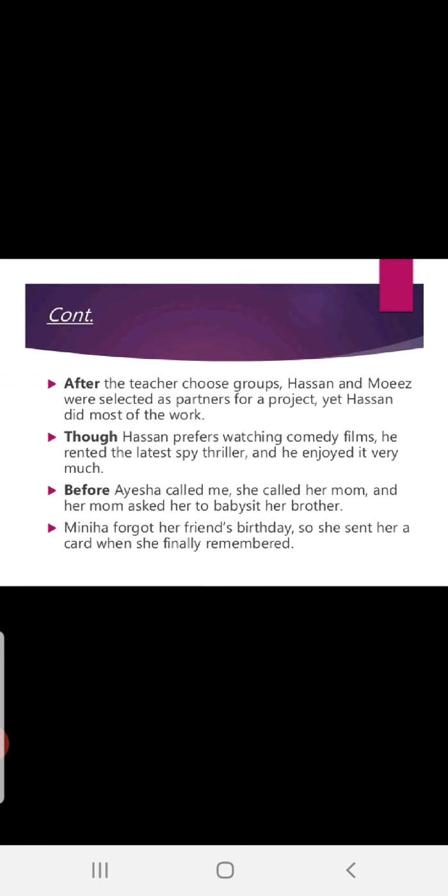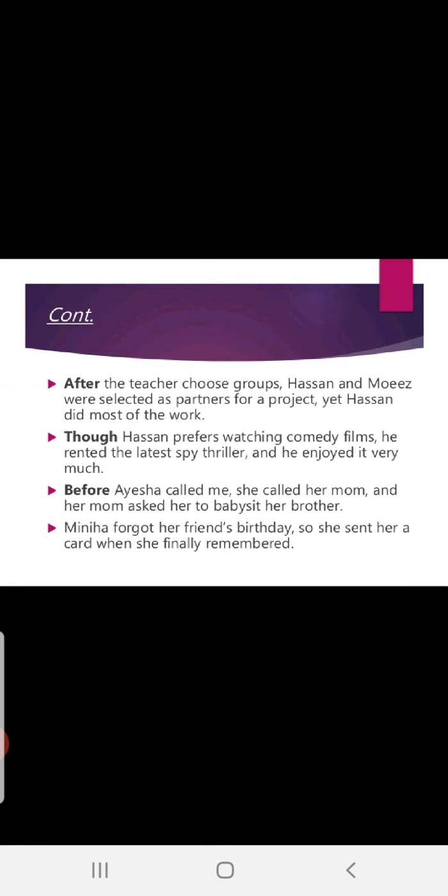Fine. Here again some examples are given for you. You can read and practice it. I will just read it. You can practice it by breaking into clauses. After the teacher chose groups, Hassan and Muiz were selected as partners for a project. Yet, Hassan did most of the work. Where and all you should break for the clause, I am giving one break. And conjunctions also you can identify. Though Hassan prefers watching comedy films, he rented the latest spy thriller, and he enjoyed it very much.